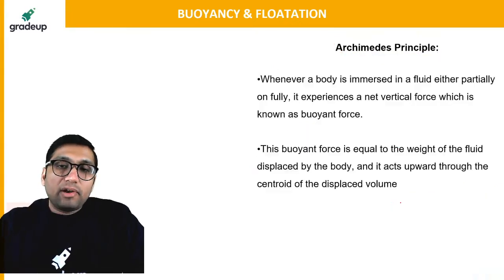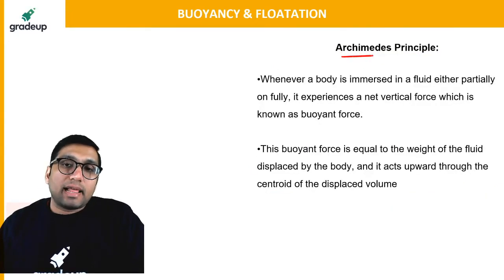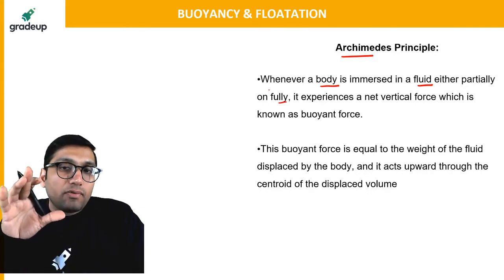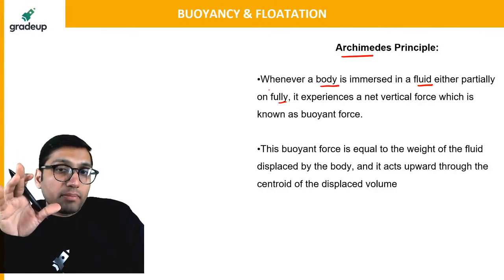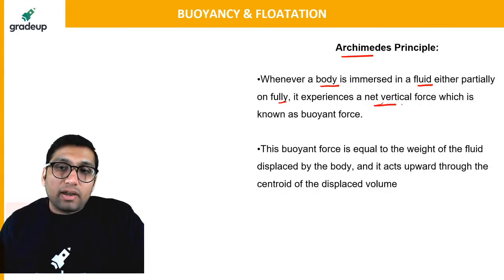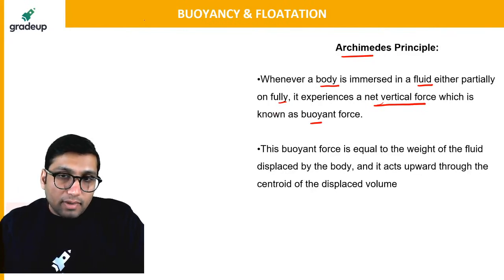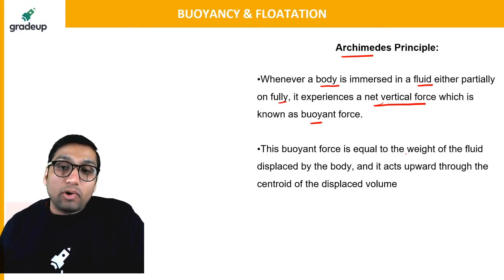What is this buoyant force? What does Archimedes principle tell us? Whenever a body is immersed in a fluid, either partially or fully, it will experience a net vertical force known as buoyant force. And this buoyant force will be equal to the weight of the fluid displaced by the body.